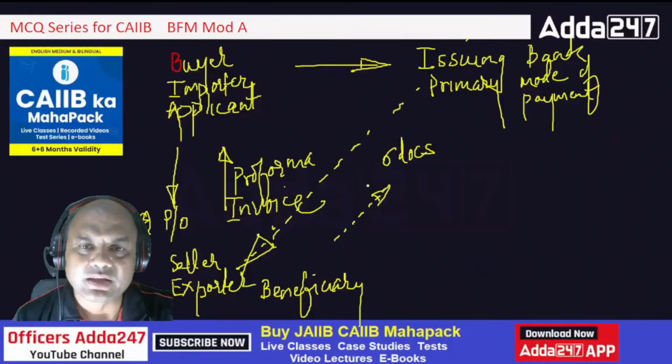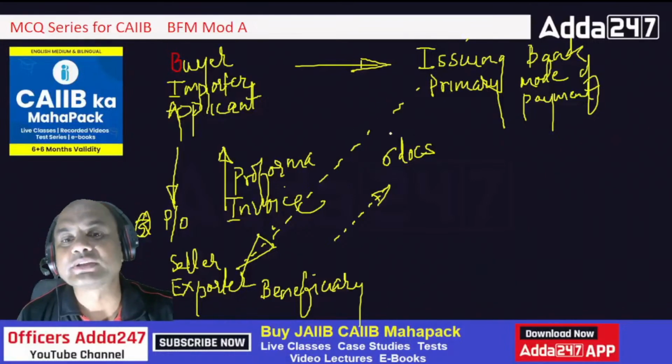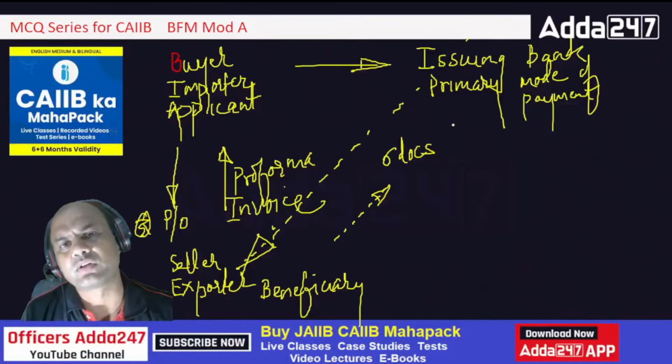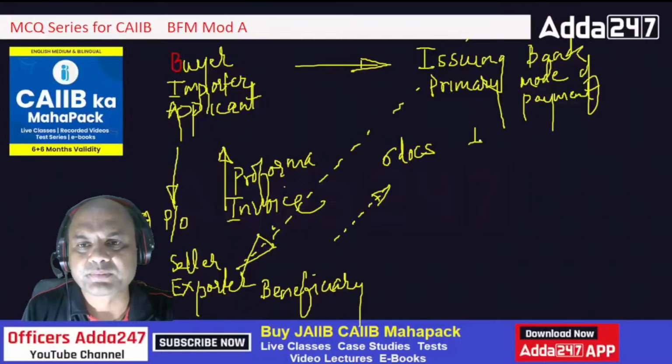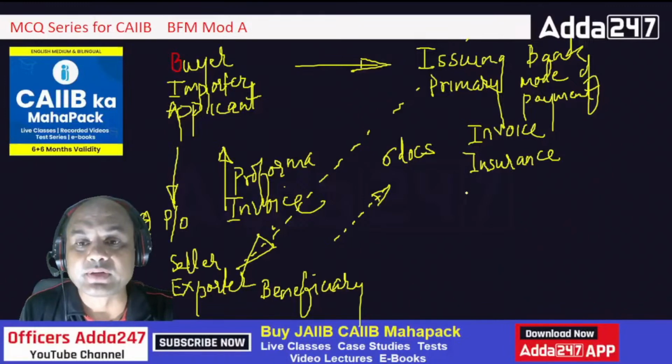He says okay. As per this LC, you ask for generally 6 documents. So which are those 6 documents? Always remember invoice, then insurance, then afterwards the bill of lading, BL.